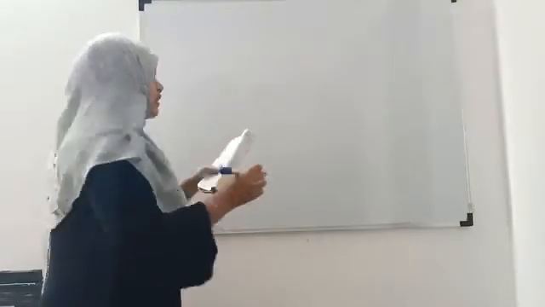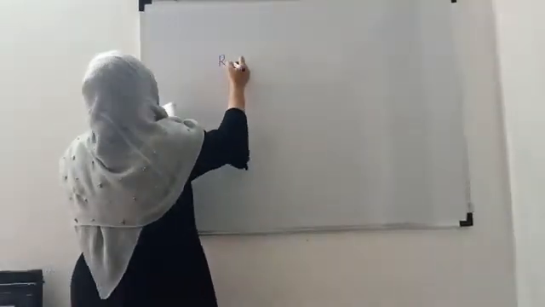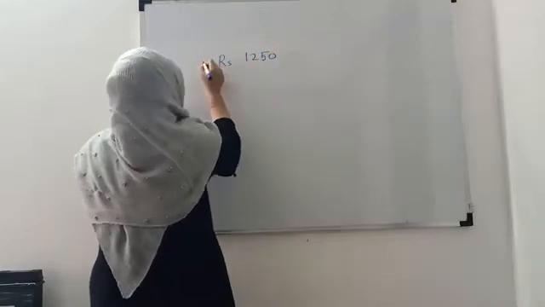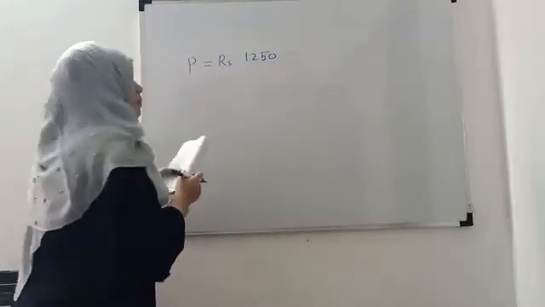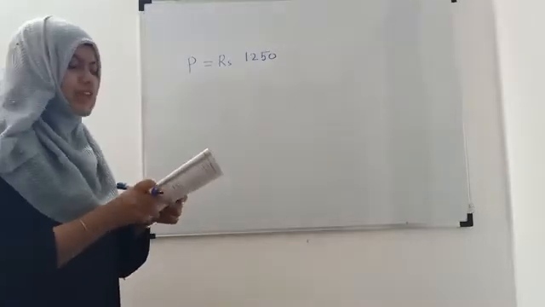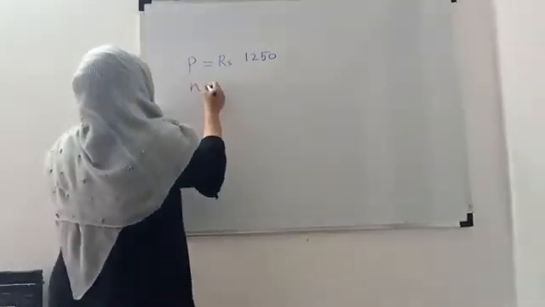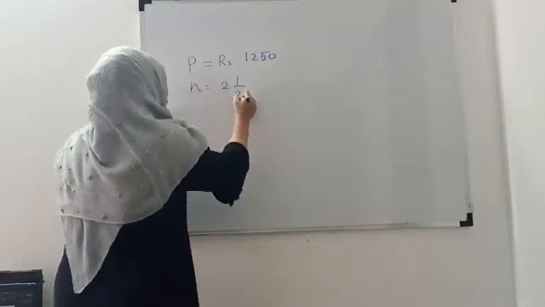So the first example is find the simple interest on rupees 1250. So this is your principal amount, 1250, for 2.5 years. So here N is given, 2.5 years.